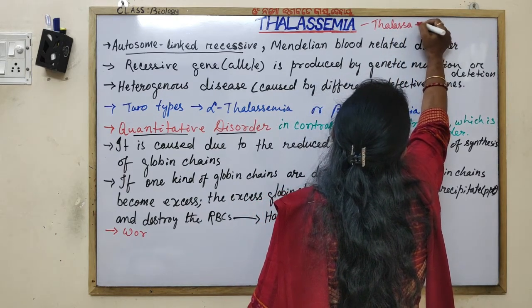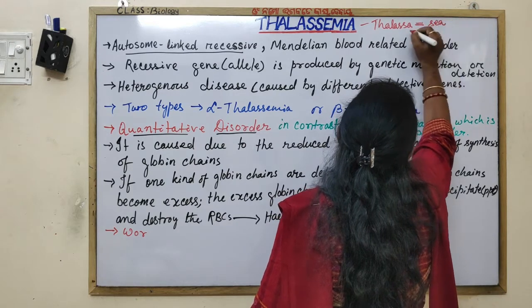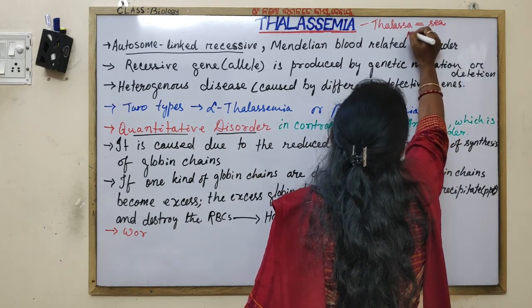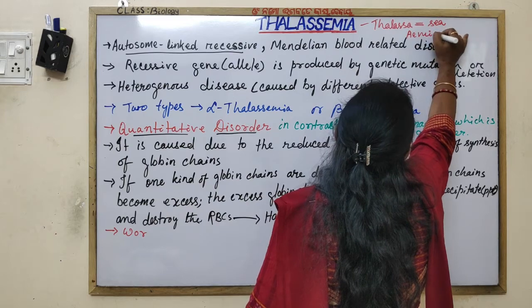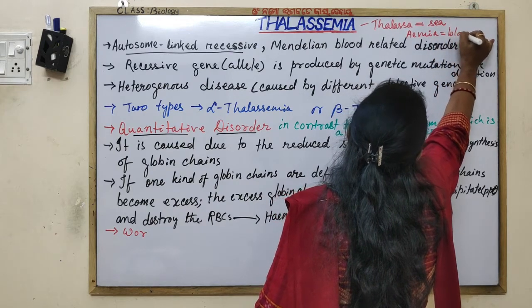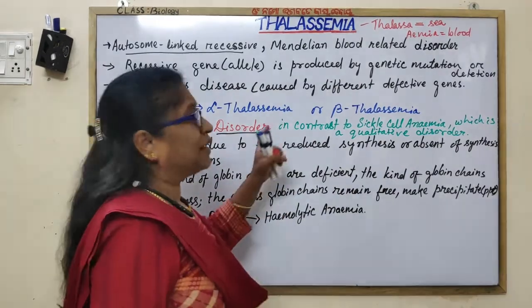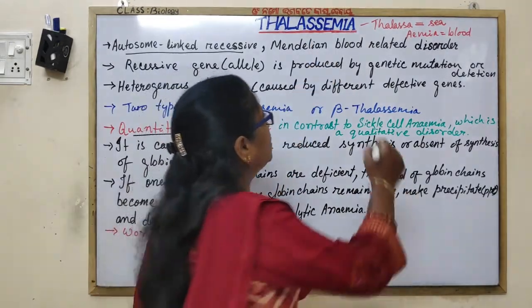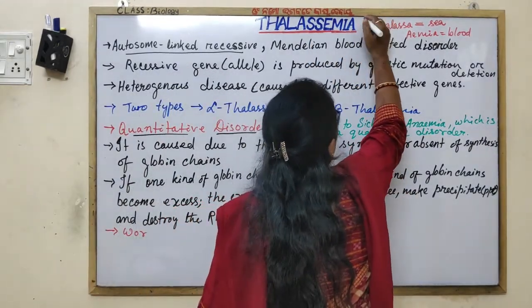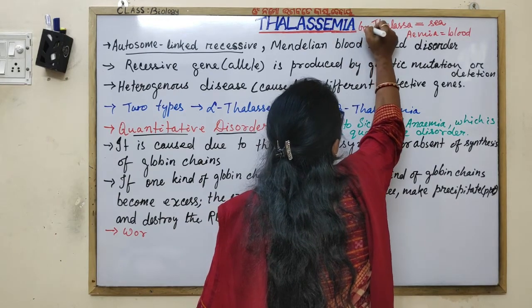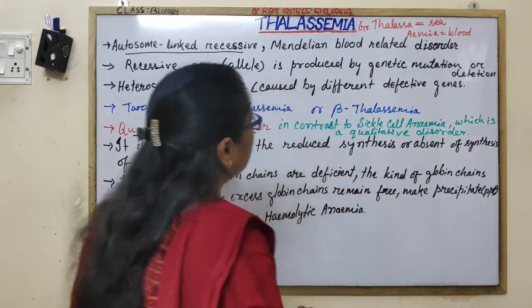Thalasse means sea, and as we know, amia means blood. That's why it is a blood related disorder. These are derived from the Greek words thalasse meaning sea and anemia.